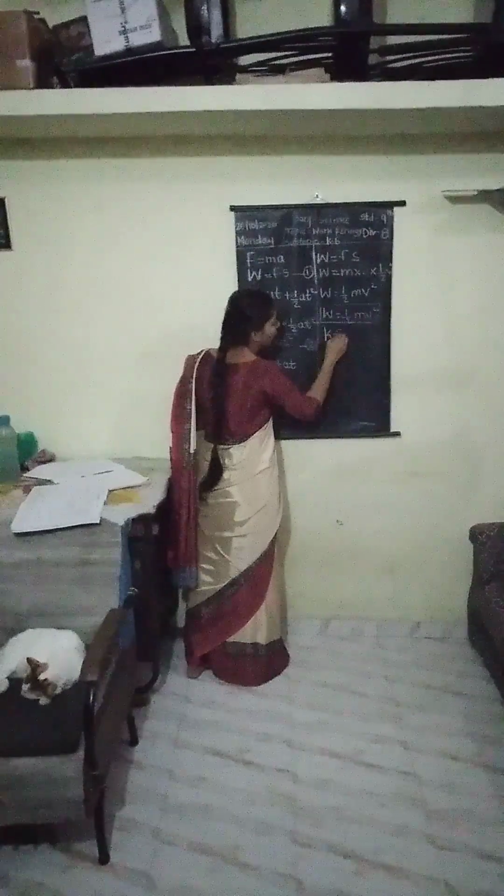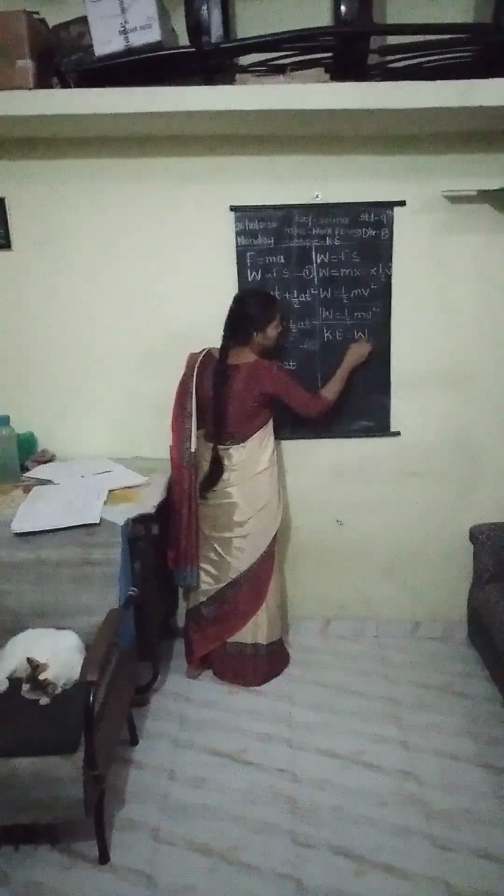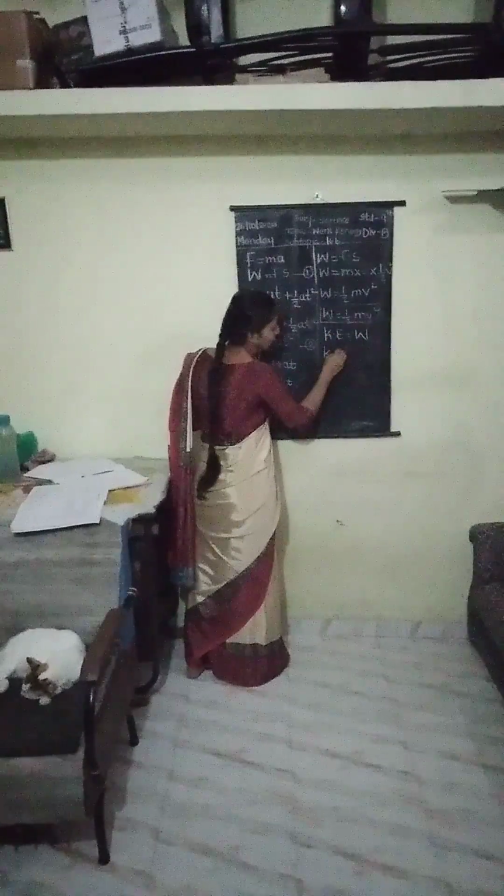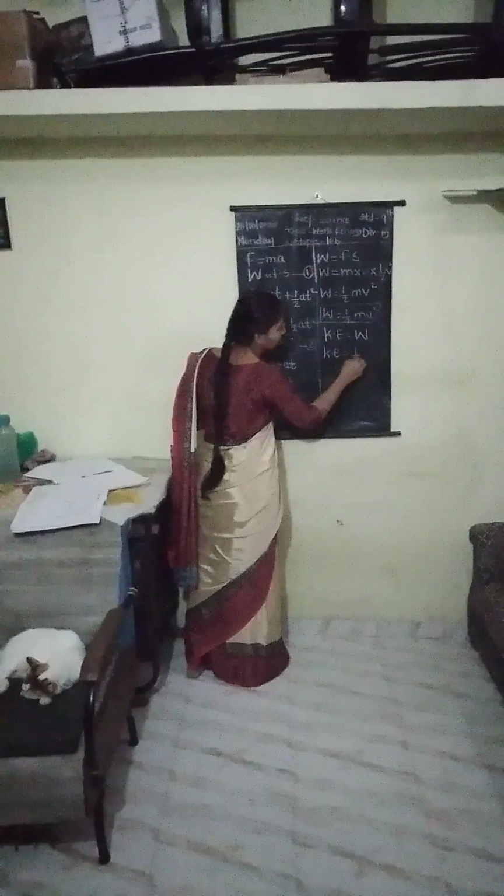This is the equation for W, but we all know that kinetic energy is always equal to W. That's why if W is equal to 1 by 2 mv square, therefore kinetic energy is also equal to 1 by 2 mv square. This is the expression for the kinetic energy.